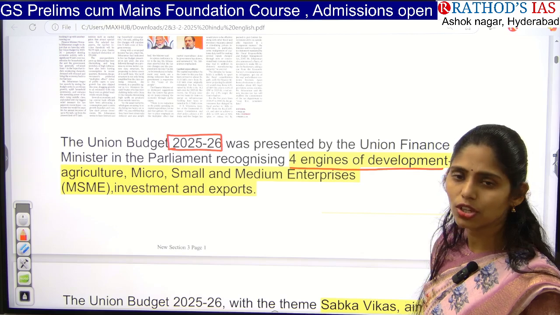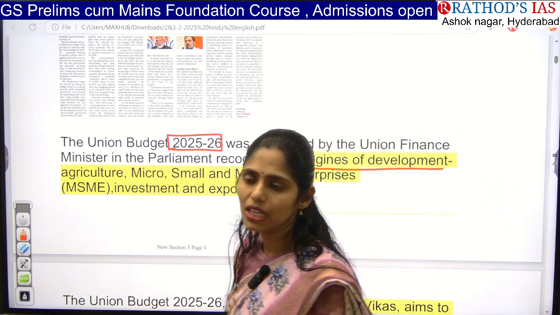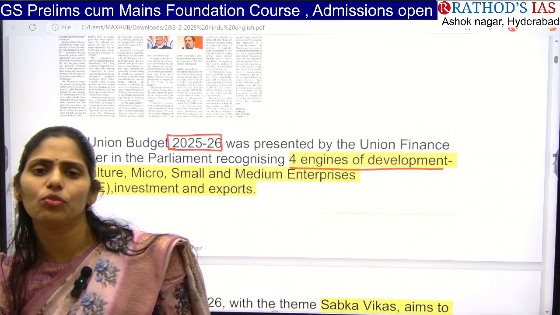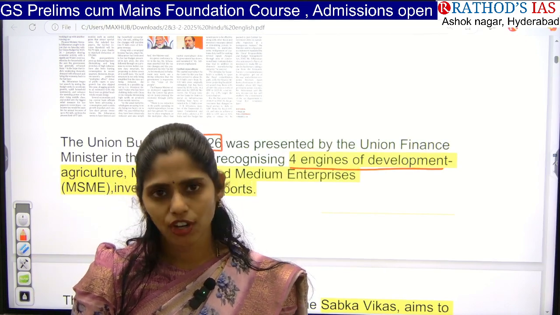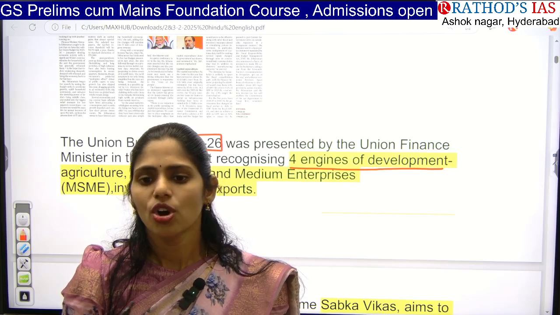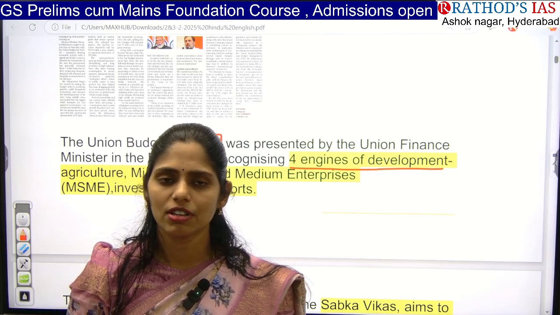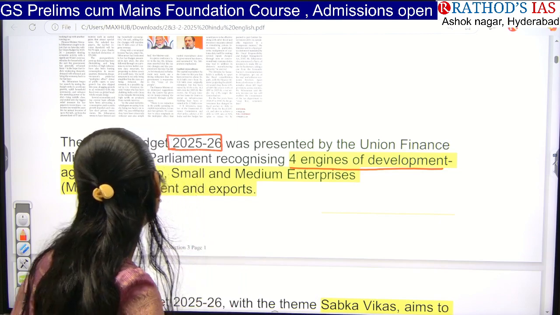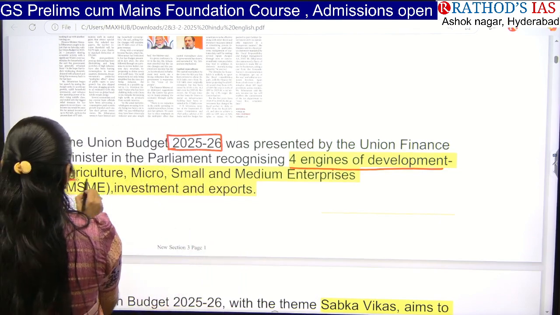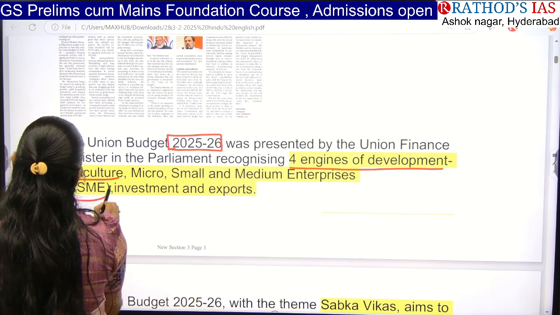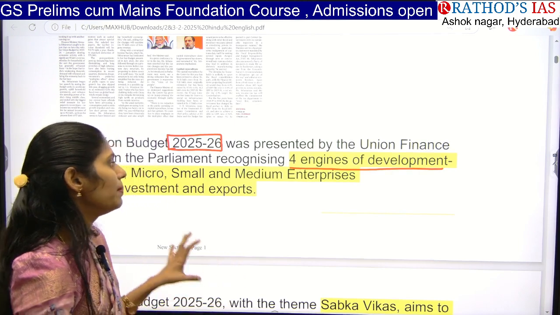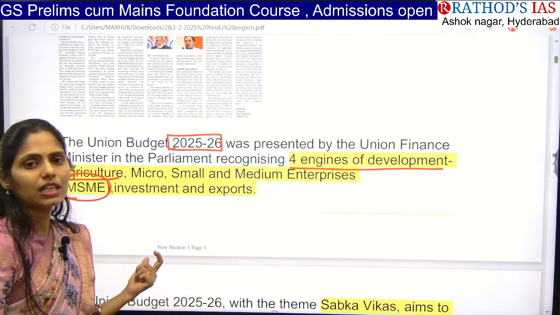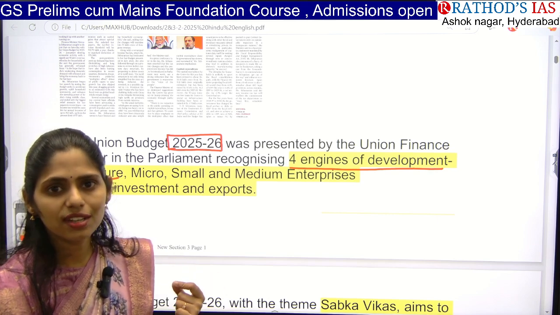So why agriculture? Agriculture is a primary economic activity in our country where more than 50% of people are employed. So if the government is focusing on agriculture, obviously it will be focusing on 50% of the population, right? So first one is agriculture. Second one is MSME industries, that is micro, small and medium enterprises. And the third area where they are focusing is investments.